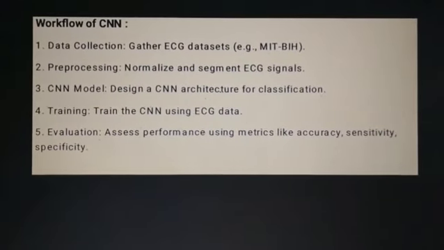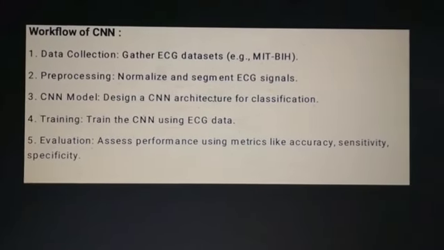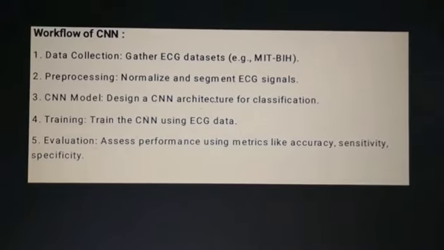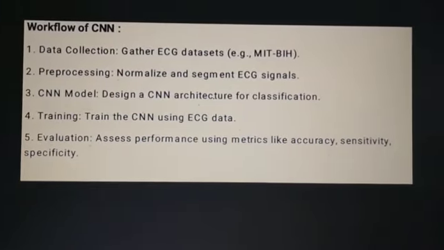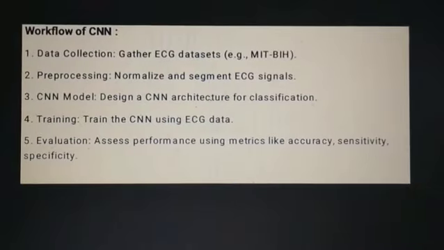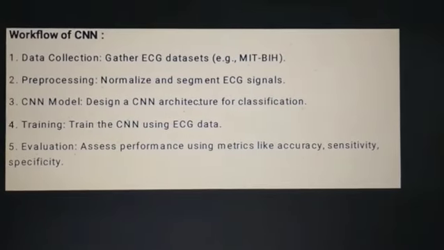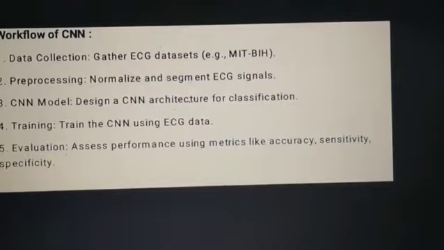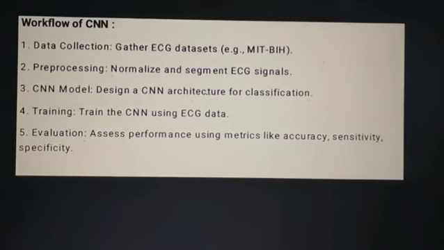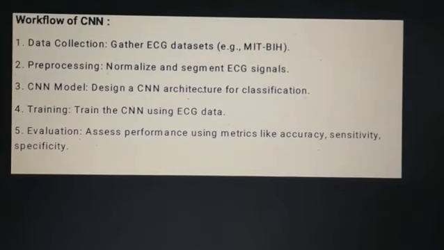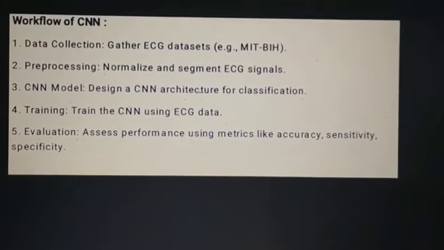CNN algorithm diagram. Workflow of CNN: data collection, pre-processing, CNN model, training, evaluation, and assessment of performance using accuracy and sensitivity. ECG signal segments are gathered in data sets. For example, the MIT-BIH data was used to train the CNN.